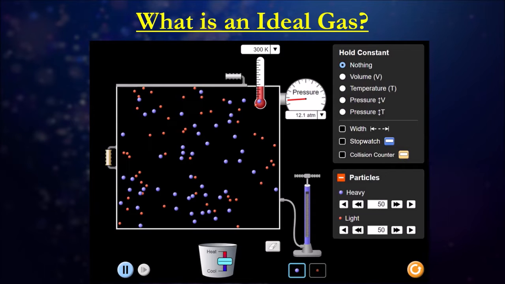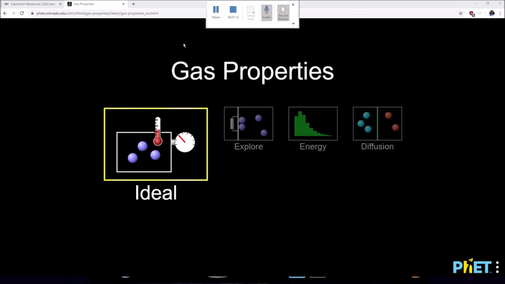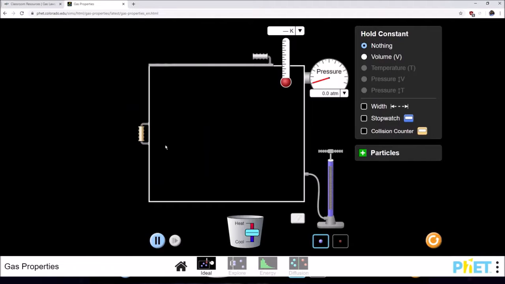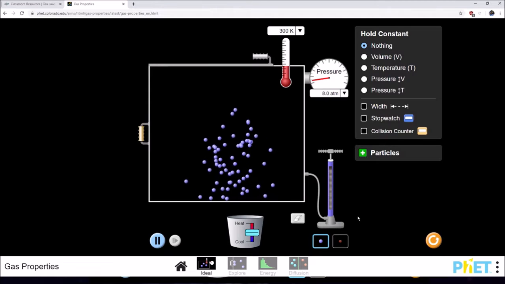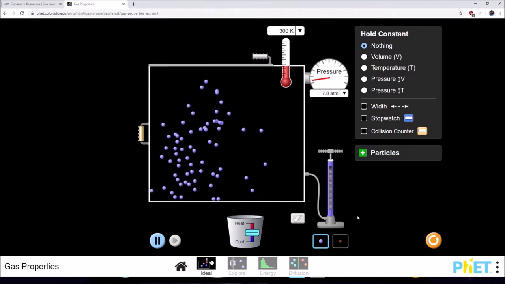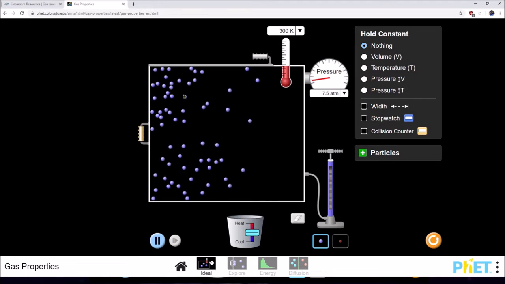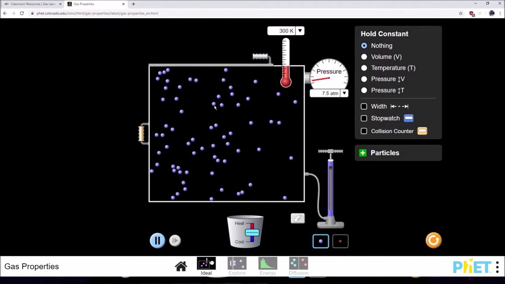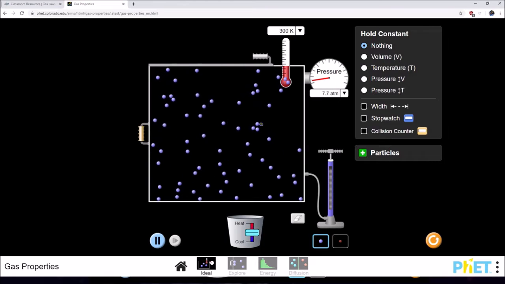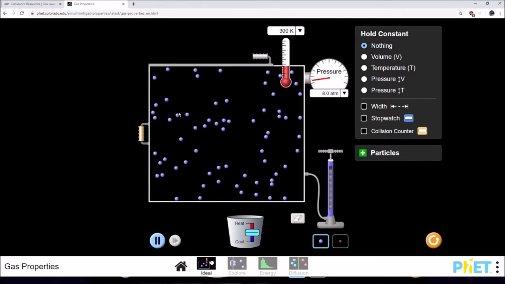We can show this through a simulation. If I go to my simulation on the PhET website and click on ideal gases, and I just pump a bit of gas particles in here, this is essentially how the ideal gas model is assumed. We're assuming that these particles are colliding elastically, so they just bounce right off each other, as you can see here.